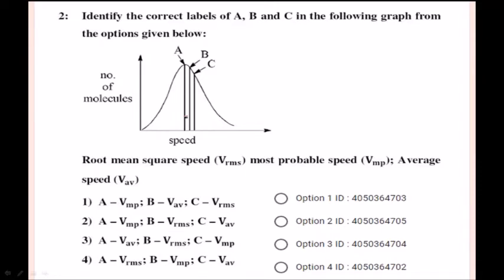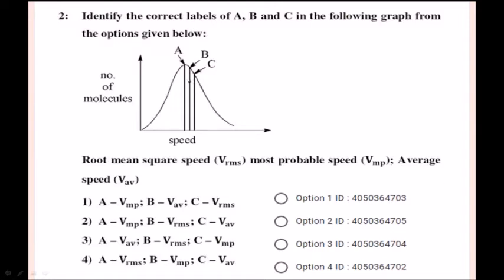Yes, students, as per the Maxwell distribution law, we have root mean square speed, that is RMS, most probable speed, that is MP, and average speed, that is VAP.